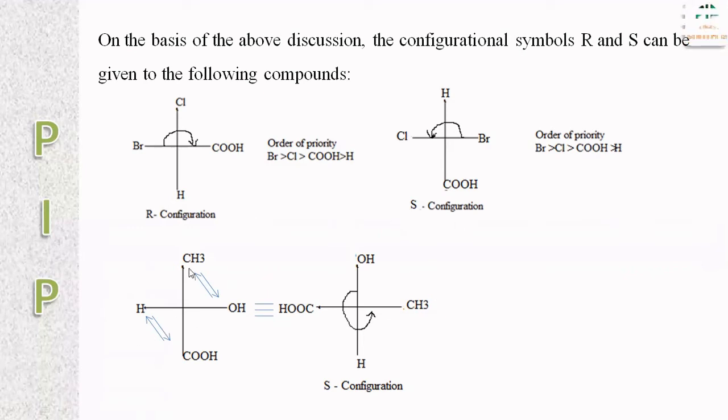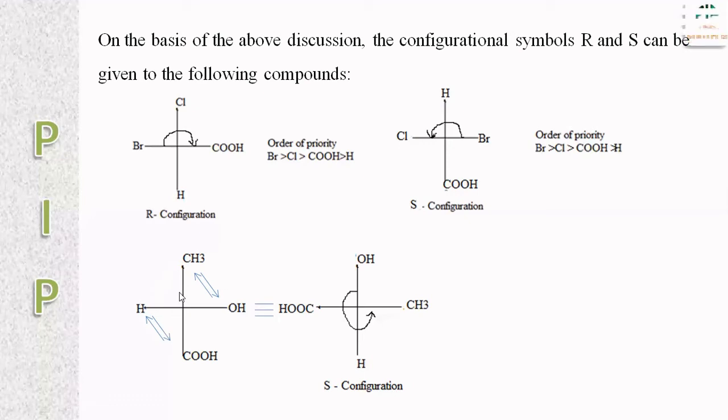In this, if we are seeing the order of priority, so first priority is given to oxygen, 1. Second one is given to either it may be CH3 or COOH, depending, because the first atom attached is same. So that we move towards the second one. Here it is H, here it is O. So the priority is given to COOH. Then the third priority is given to CH3 and the fourth one is hydrogen.